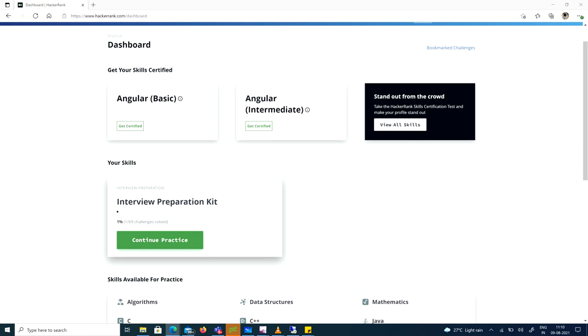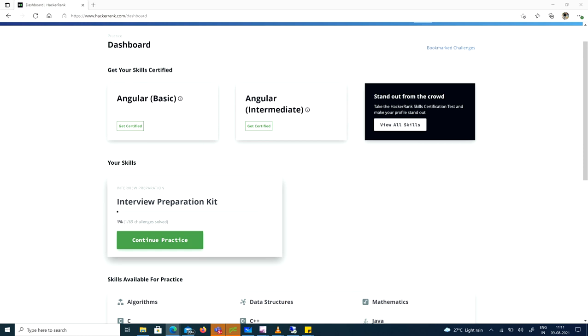I would suggest always start with the easy questions. It would seem that why are we wasting our time on those very easy questions? But no, it's never a waste of time. You are boosting your confidence and remembering those syntaxes, and then you move forward to medium questions. Once you have done medium, then move to the hard questions. Don't go directly to the hard or medium questions. It will be difficult and it will decrease your confidence. So always start with the easy questions.